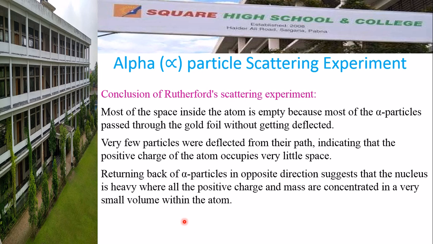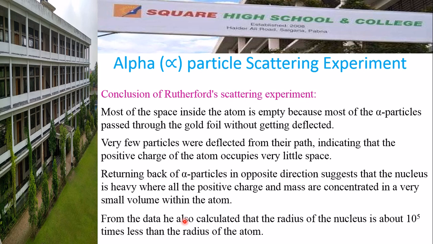Returning back of alpha particles in the opposite direction, it suggests what? That the nucleus is heavy, and in this nucleus all the mass and positive charge are concentrated, but its volume is very small. From the data, he also calculated that the radius of the nucleus is about 10 to the power 5 times less than the radius of the atom. How did Rutherford understand this?